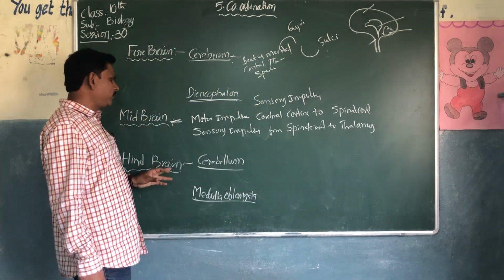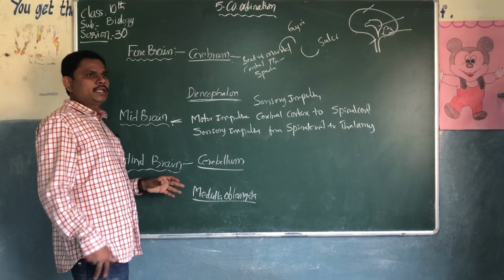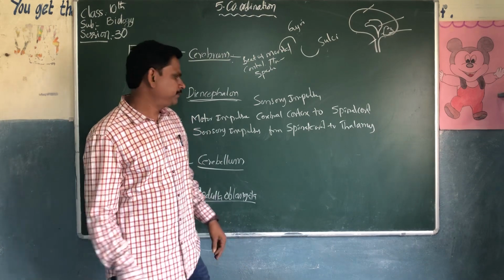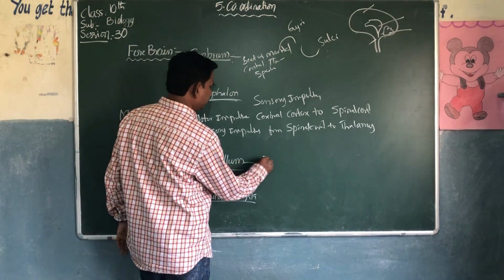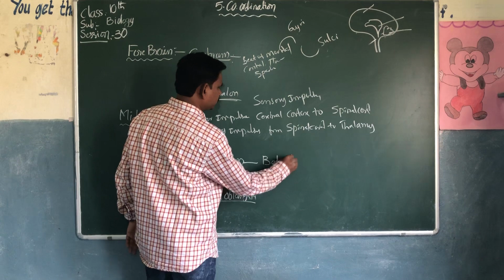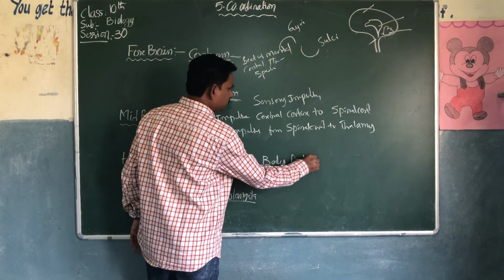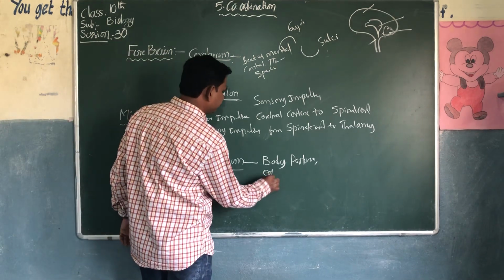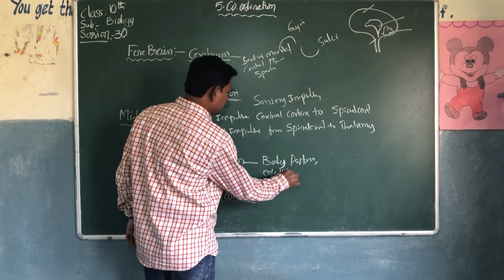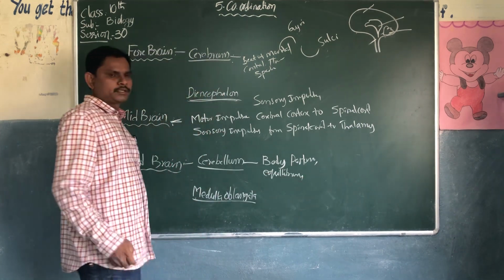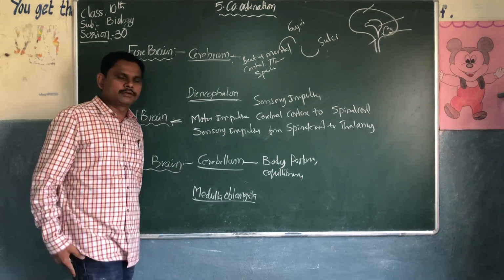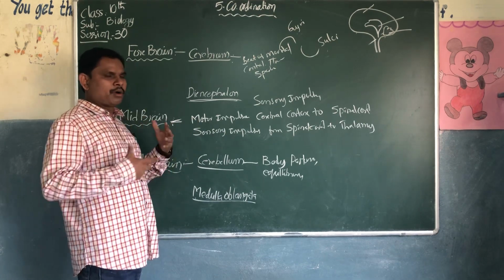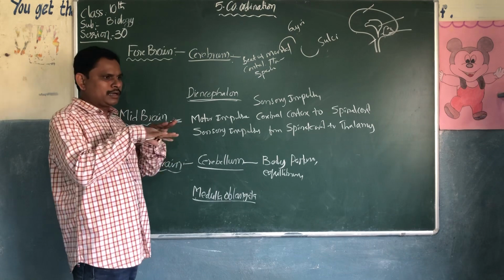So the cerebellum's function is maintaining posture, body movements and body positions. It also maintains equilibrium. Equilibrium is very important to control the body, to maintain body temperature, and to keep a normal state.